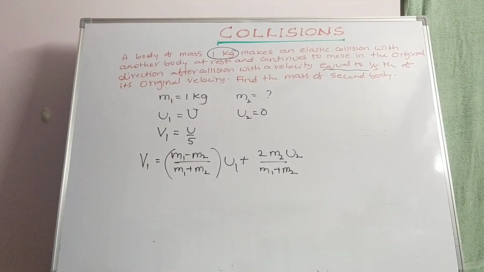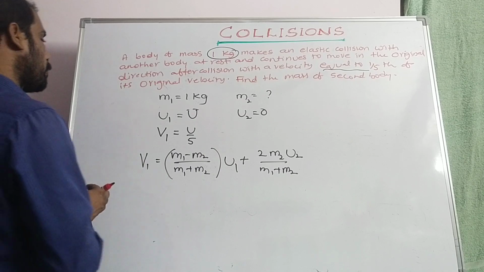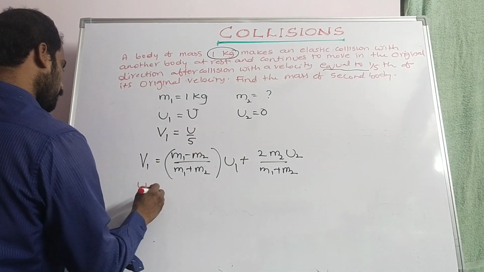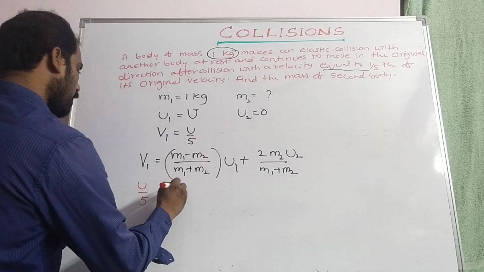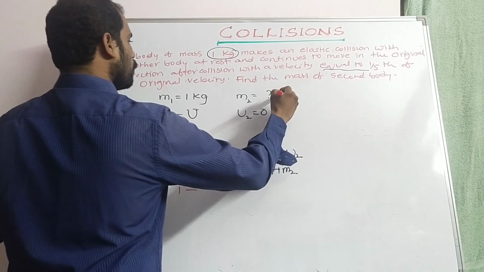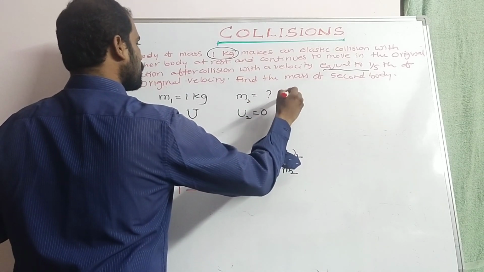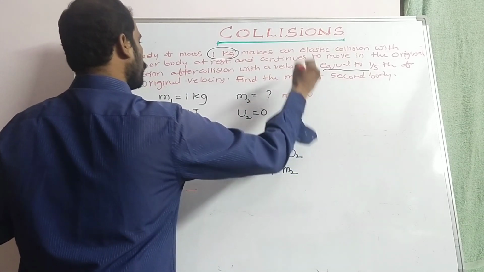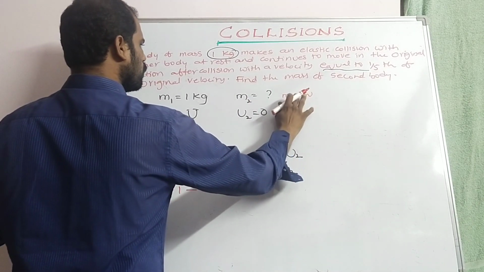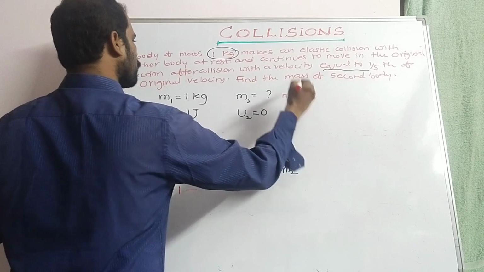Here v1 is u by 5. We have to find m2, so let us consider m2 is equal to m. So m2 only we have to find.